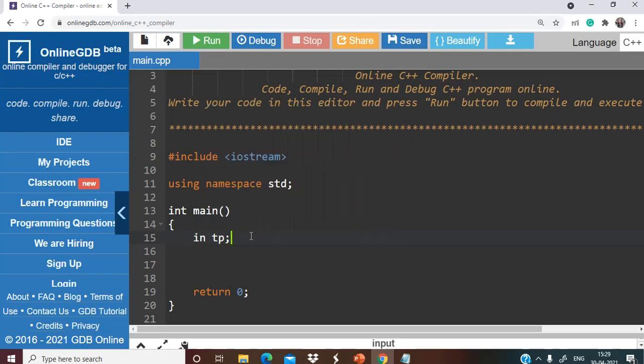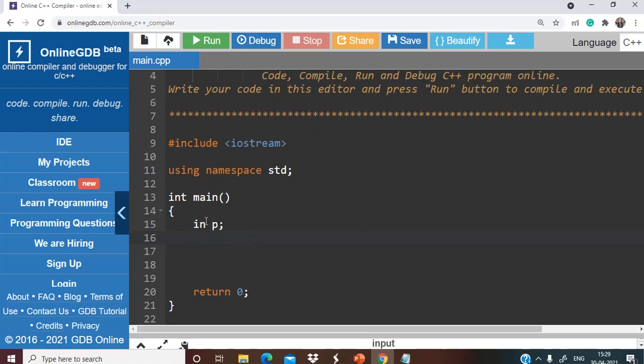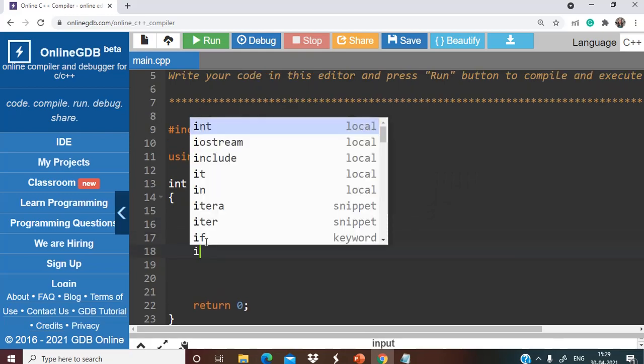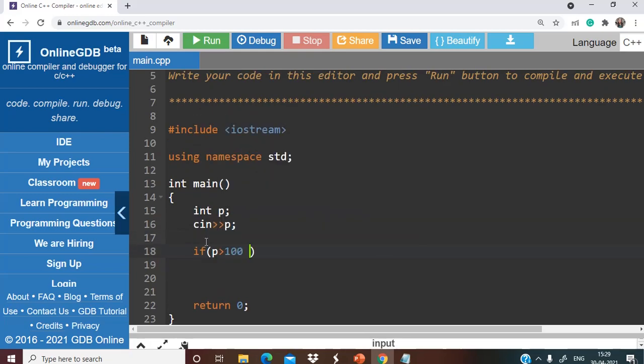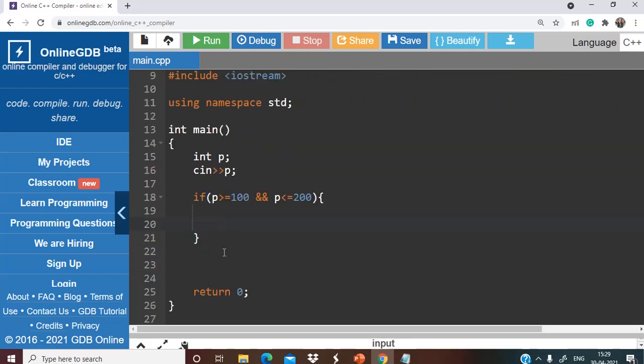So let's take an integer P, right? That is showing the number of participants. So we are having integer P here, cin P. Now what we have to do, first of all we have to check for the constraint: if P is greater than or equal to 100 and P is less than or equal to 200, so if the value of P is in this range, that is fine. Otherwise we have to print invalid input.